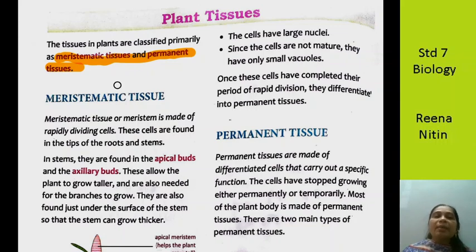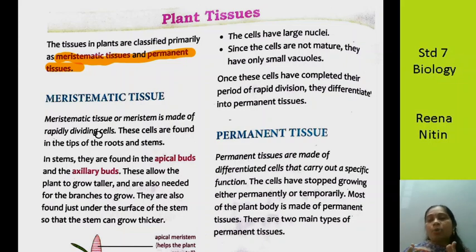Meristematic tissue, or meristem, is made of rapidly dividing cells. What is the meaning of rapidly dividing? They're growing all the time. Like a small baby's body is growing all the time, and within 6 months the baby is quite a bit bigger compared to the size at birth. So we can say that meristematic tissue is made up of rapidly dividing cells.